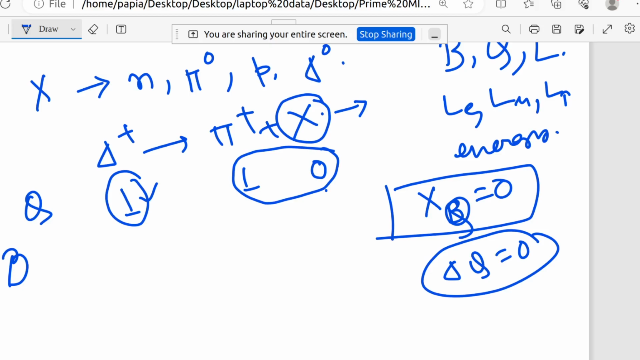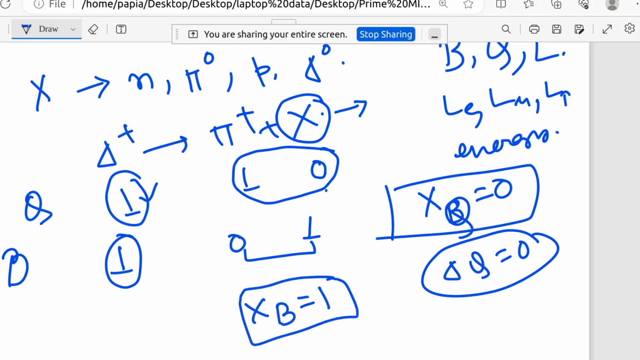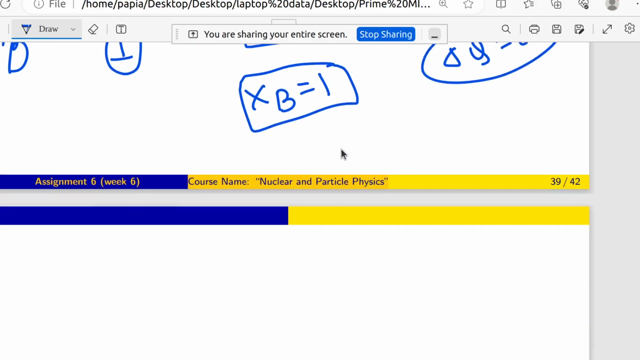Delta plus is a baryon. Pi plus is not a baryon. X should be a baryon because 1 is there and these two can make 1. So x of B will be 1. It should be 1. Fine.